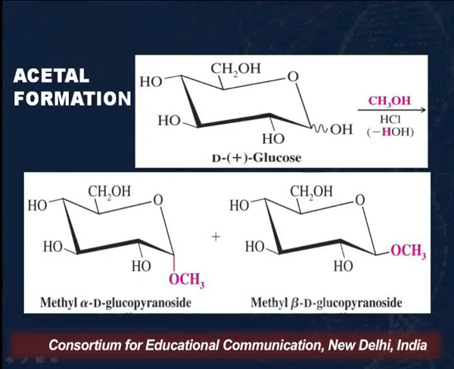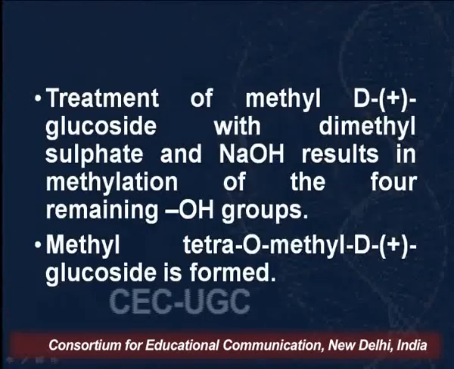As I've said, when we reflux D-glucose with methanol and dry HCl, it results in the formation of methyl alpha-D-glucopyranoside and methyl beta-D-glucopyranoside. Glucose is a reducing molecule, whereas glucopyranosides are non-reducing.